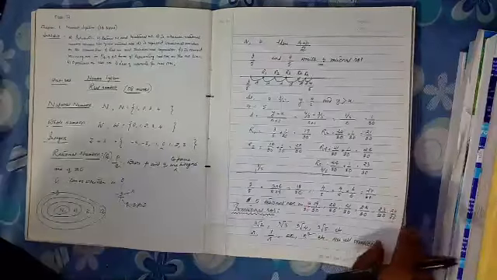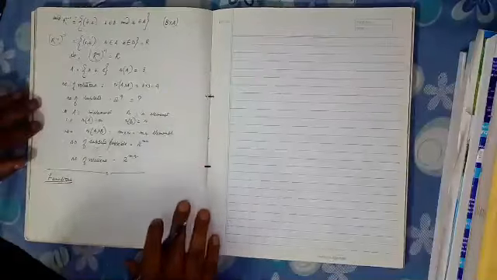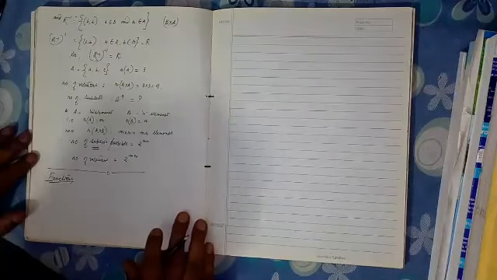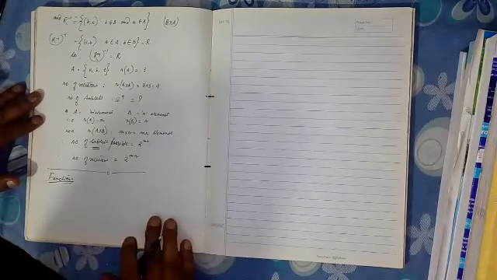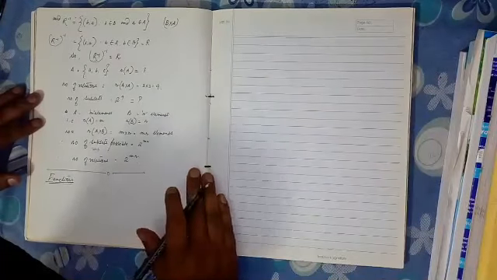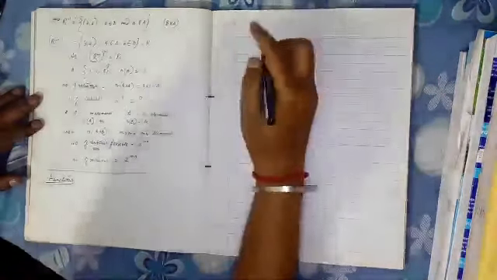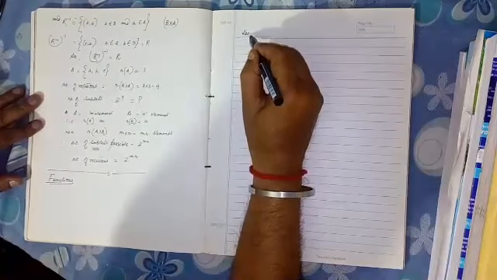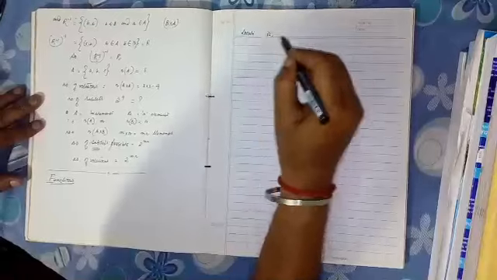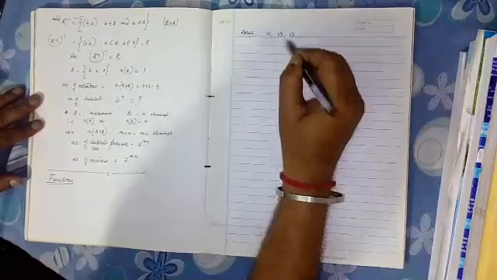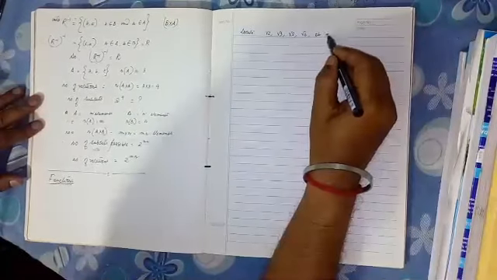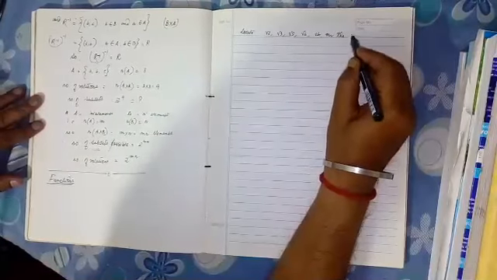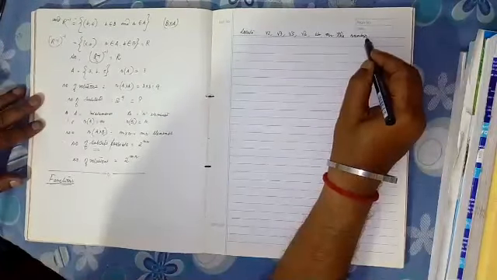Now, how to locate root 2, root 3, root 4, root 5, root 6 on the number line. Now let us see. Locate root 2, root 3, root 5, root 6, etc. on the number line.